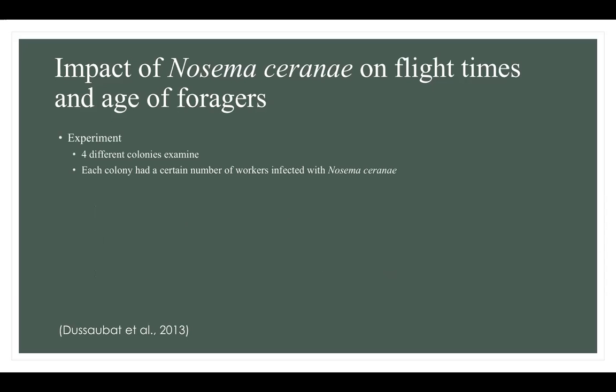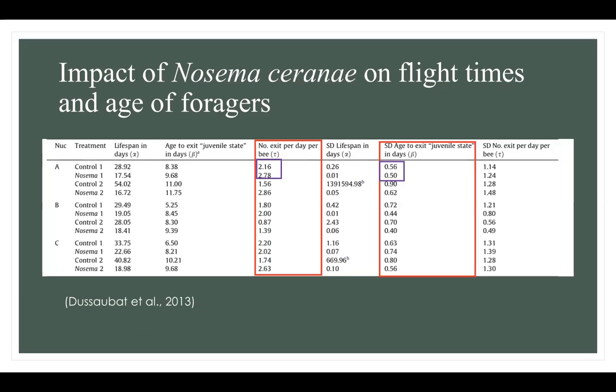An additional experiment conducted by Dosabit et al. also looked at the impact of Nosema ceranae on foraging behaviors. In this experiment, there were 4 different colonies, and each colony had a certain number of workers infected with Nosema ceranae. The results are outlined and highlighted in the table.